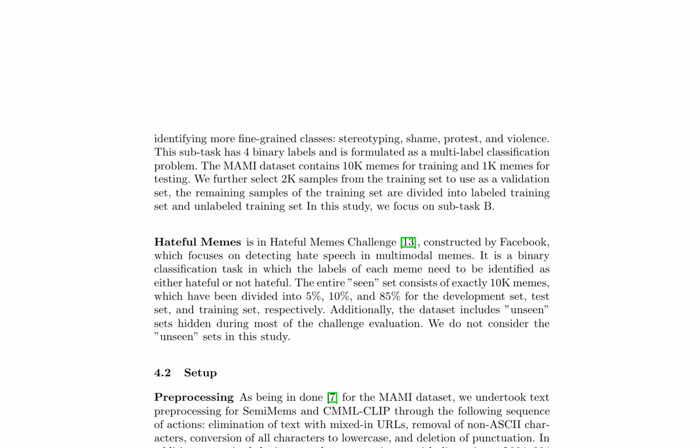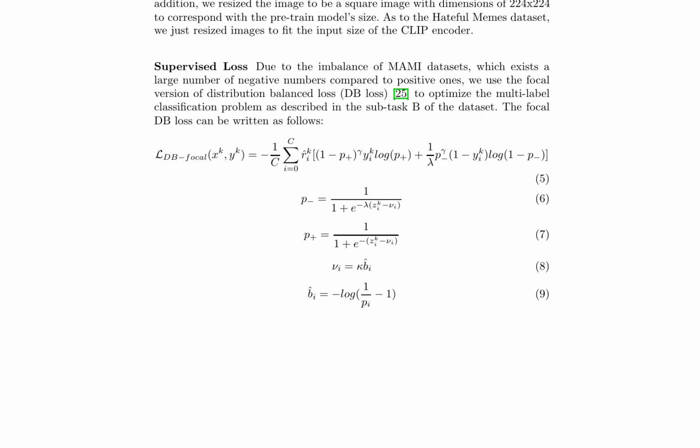To preprocess the data in MAMI and SemiMemes datasets, the text undergoes a series of actions including URL removal, non-ASCII character removal, lowercasing, punctuation deletion, and resizing images to 224 by 224 dimensions. For the Hateful Memes dataset, only image resizing is applied to fit the input size of the CLIP encoder. To address the class imbalance in the MAMI dataset, the focal version of the distribution balanced loss, DB loss, is employed to optimize the multilabel classification problem.